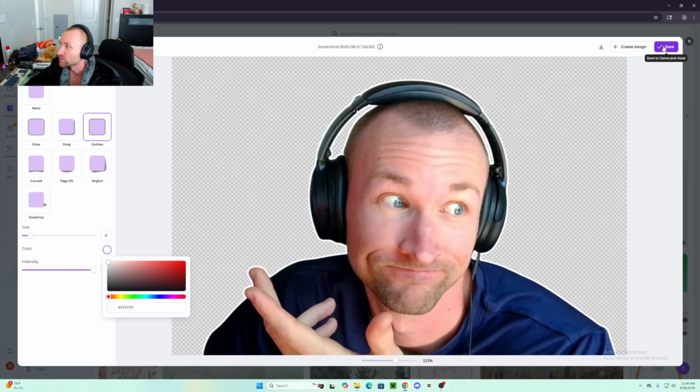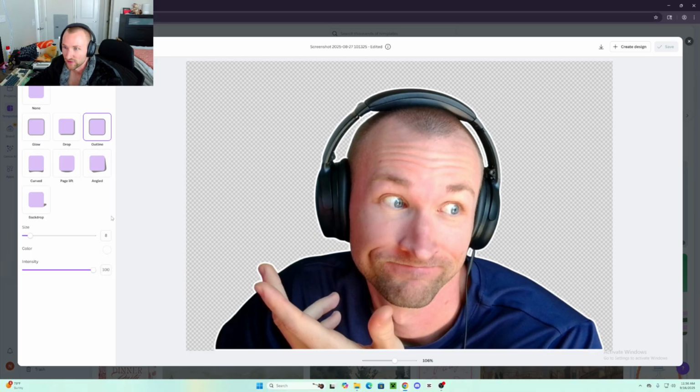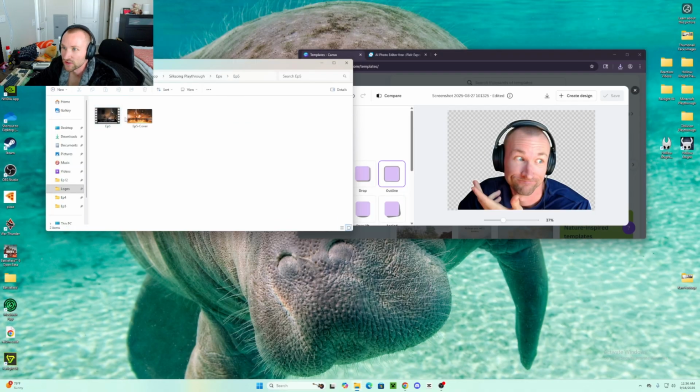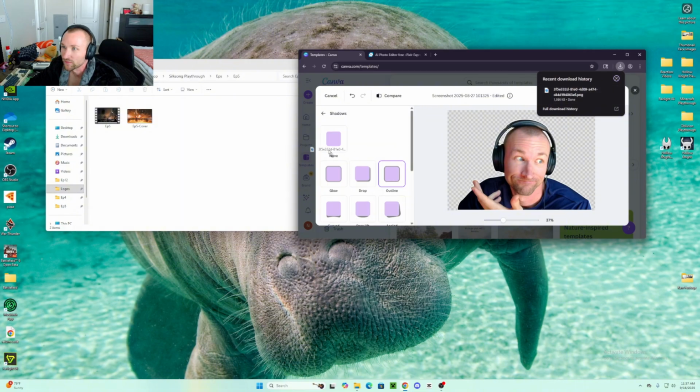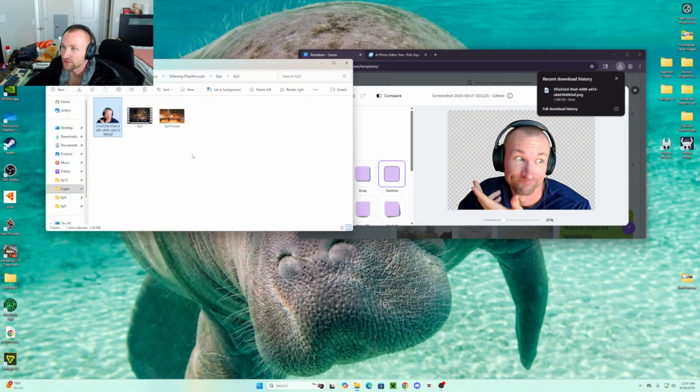So now what we're going to do is we can save this image. By the way, just so everything's in here, I chose a size of 8 in terms of width on here, and I turned the intensity all the way up so it wasn't see-through at all. Now what we can do is we can hit download. I'm at my Silksong folders here. Now what I like to do is I just hit download, and then I click download right here. I'll make them nice and small so I can just drag it over, and now I have this image in here with the cover photo that I'm going to use for my thumbnail.